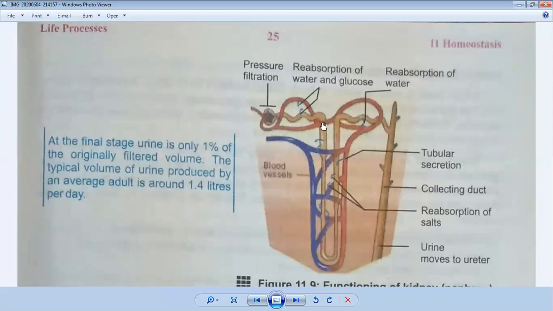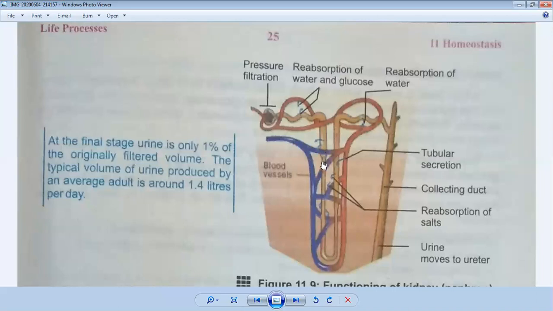The blood comes here, and in this part reabsorption of water and glucose happens. The second step is reabsorption of water and glucose, so a second time the reabsorption is happening again. Allah created our body, and Allah made our system to filter and reabsorb many particles again and again in our body. So this is a renal tubule.